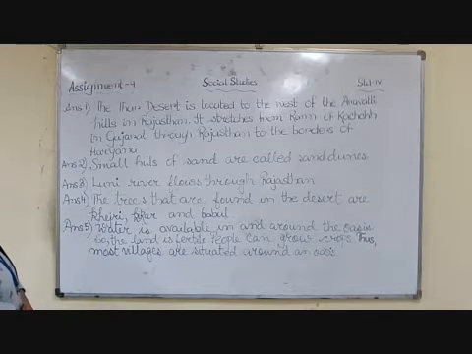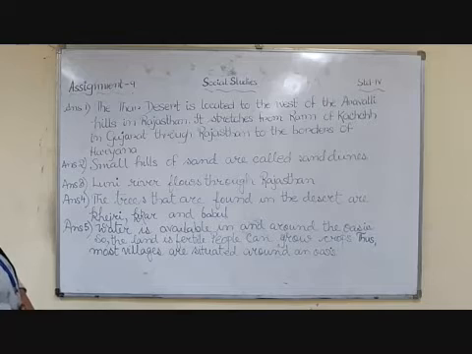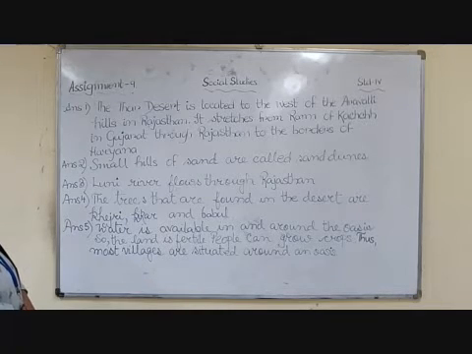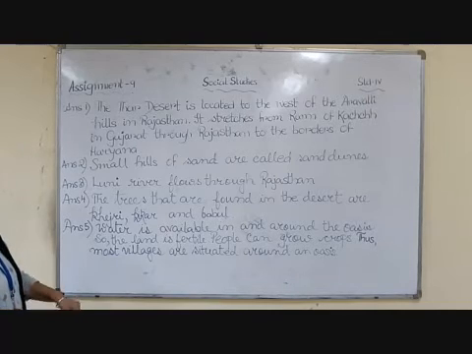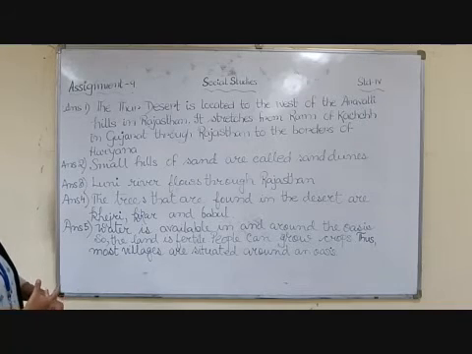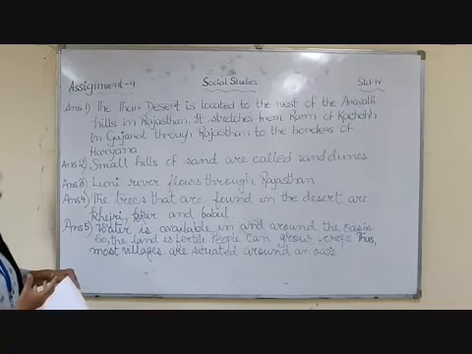Number 5, why are villages situated around an oasis? Water is available in and around the oasis, so the land is fertile. People can grow crops. Thus, most villages are situated around an oasis. So I hope you have understood what is an oasis. Oasis is a place where water sources are there, and because there are water sources, people would like to live in that area, because all of us need water, even animals need water.